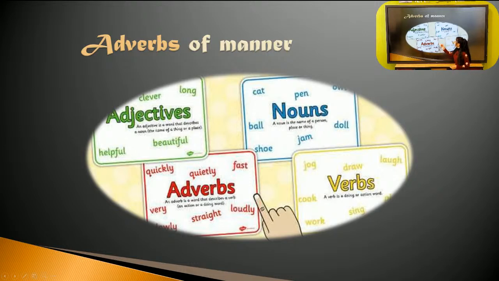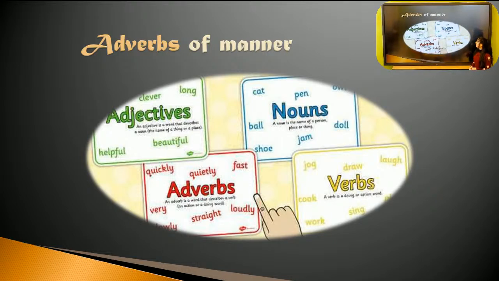And we have adverbs. It is a word that mostly ends with ly, and it describes the manner of a verb. Adverbs tell how someone does something, like quietly, fast, quickly, very, straight, loudly, etc. And we have nouns.